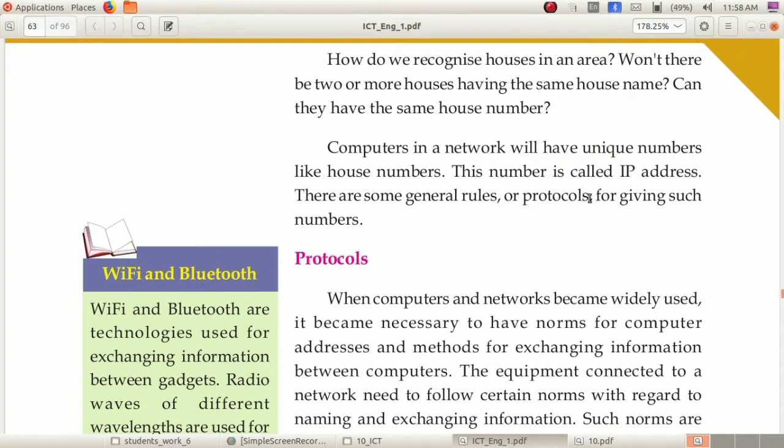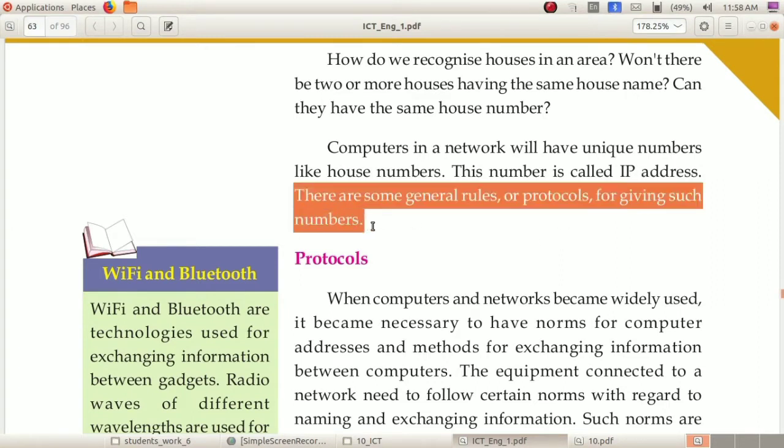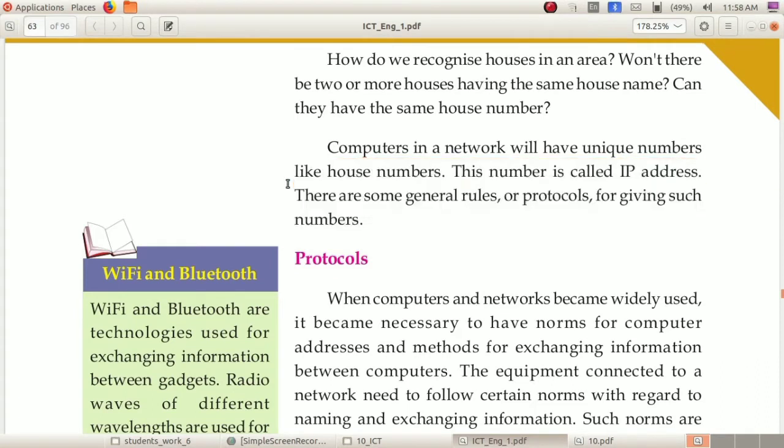This number is called the IP address, and listen here, there are some general rules or protocols for giving such numbers. Rules means protocols for giving the IP addresses.